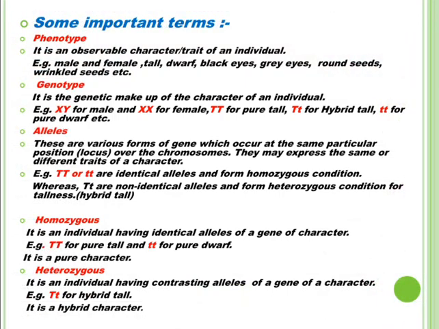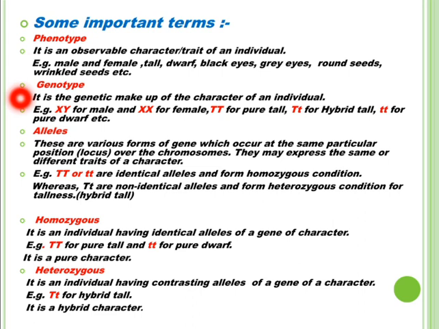Students, before studying the experiments of inheritance conducted by Mendel, let us study some important terms which are used in his experiment in genetics. Phenotype. Phenotype means the observable or visible character or trait of an individual. For example, male and female, tall or dwarf, black eyes or grey eyes, round seeds or wrinkled seeds, etc. These are the visible characteristics or traits of an individual. We call them phenotypic traits.